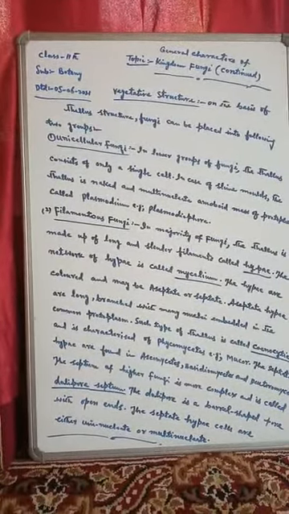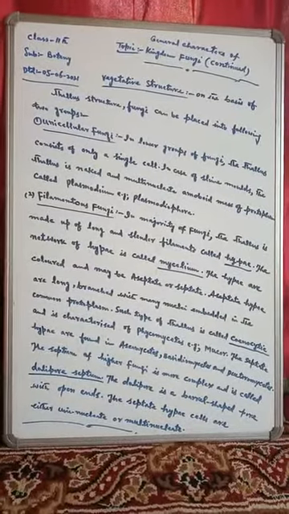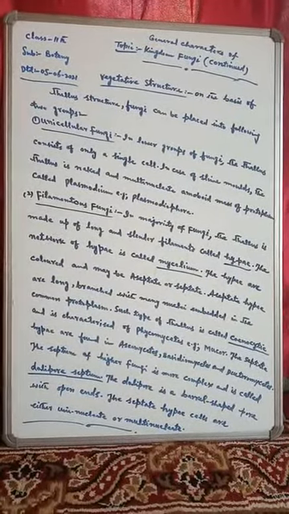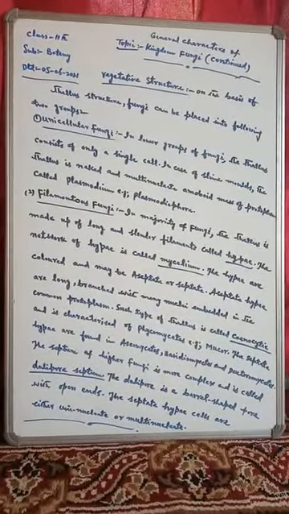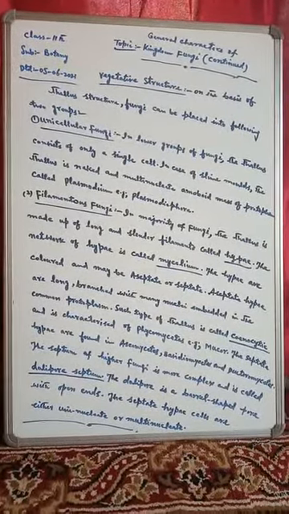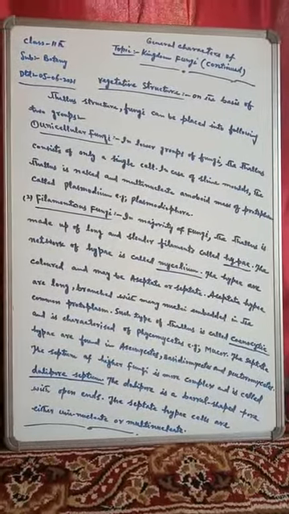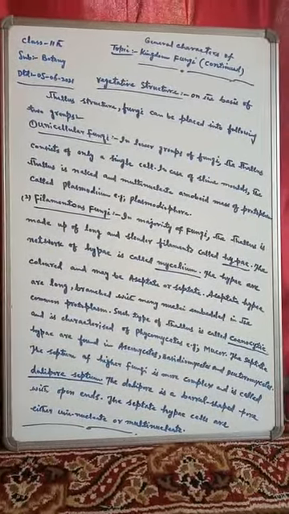So you should remember here that in lower fungi, the plant body or the thallus consists of only a single cell. In case of slime molds, which we have discussed earlier, the thallus is naked and multinucleate amoeboid mass of protoplasm called plasmodium.